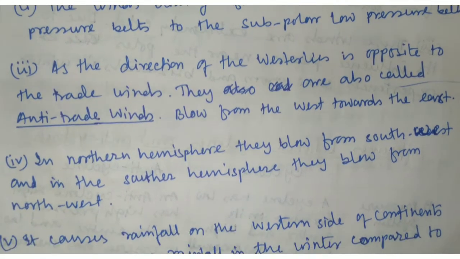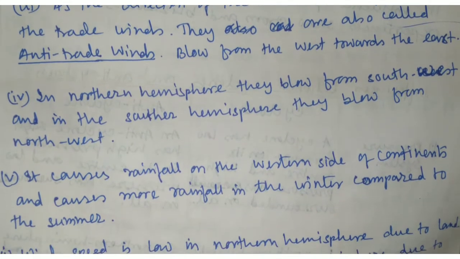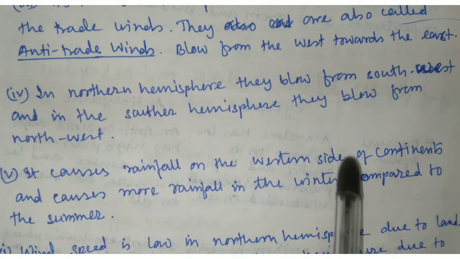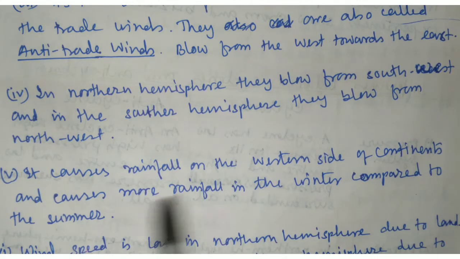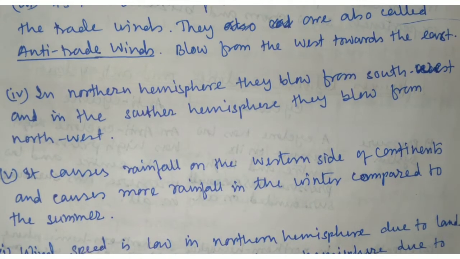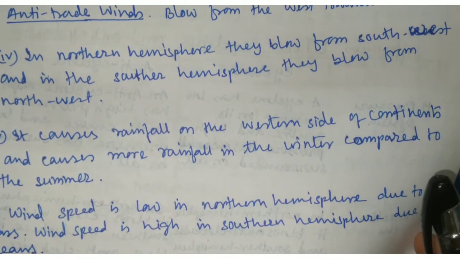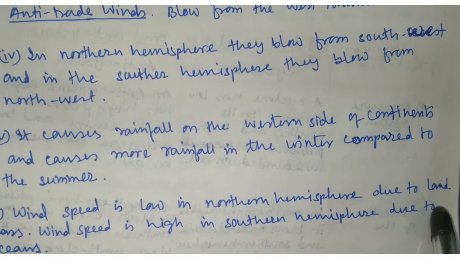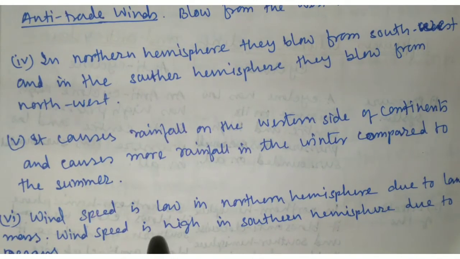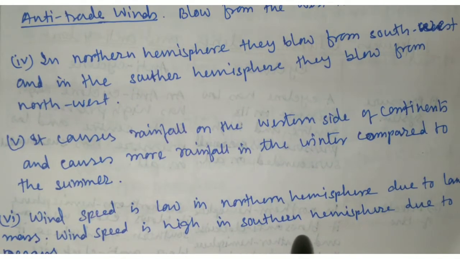Number five, it causes rainfall on the western side of the continents and causes more rainfall in winter compared to summer. Number six, wind speed is low in the northern hemisphere due to the land masses. Wind speed is high in the southern hemisphere due to the ocean.